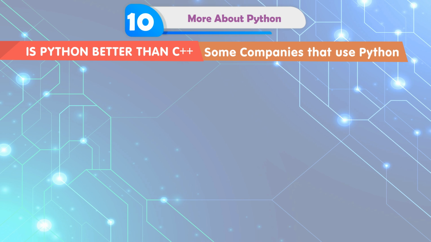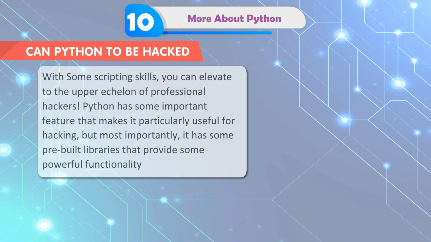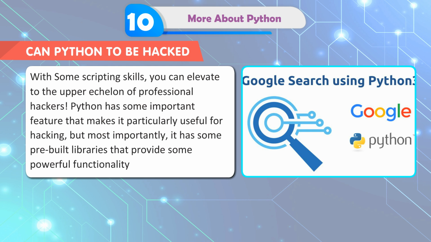Some companies that use Python: Instagram, Spotify, Amazon, SurveyMonkey, Facebook. Can Python be used for hacking? With some scripting skills, you can elevate to the upper echelon of professional hackers. Python has some important features that make it particularly useful for hacking, but most importantly, it has some pre-built libraries that provide some powerful functionality.